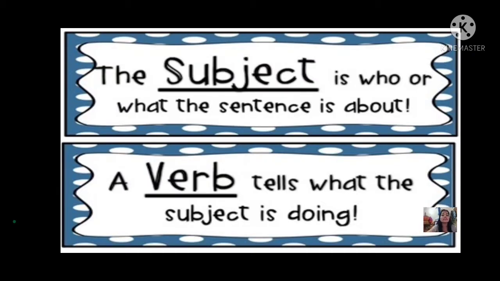Yes, every sentence has a subject and a verb. Yes, the subject and the verb should agree with each other in person and number. They both should agree with each other. This is known as subject verb agreement.